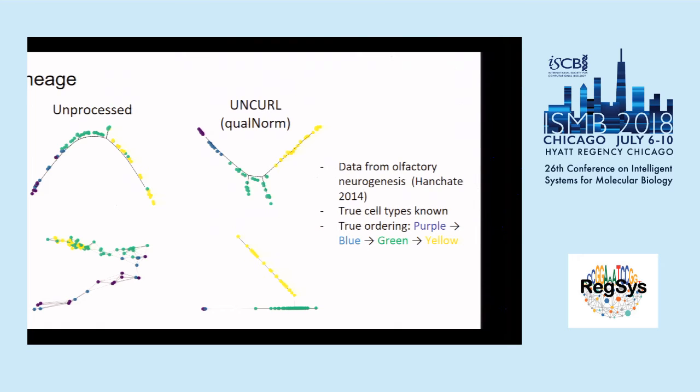Another task that we can use UNCURL for is lineage. It's not used for lineage estimation directly, but in conjunction with other algorithms. First, we run UNCURL, then we run the other algorithms, such as monocle2 and slicer here, on top of the output of UNCURL. One advantage of this is that UNCURL can be used in a semi-supervised fashion to take into account prior information before doing the lineage analysis. And as shown on the pictures here, generally UNCURL has a higher rank correlation with the true ordering of the cells than just running these methods on the data directly.